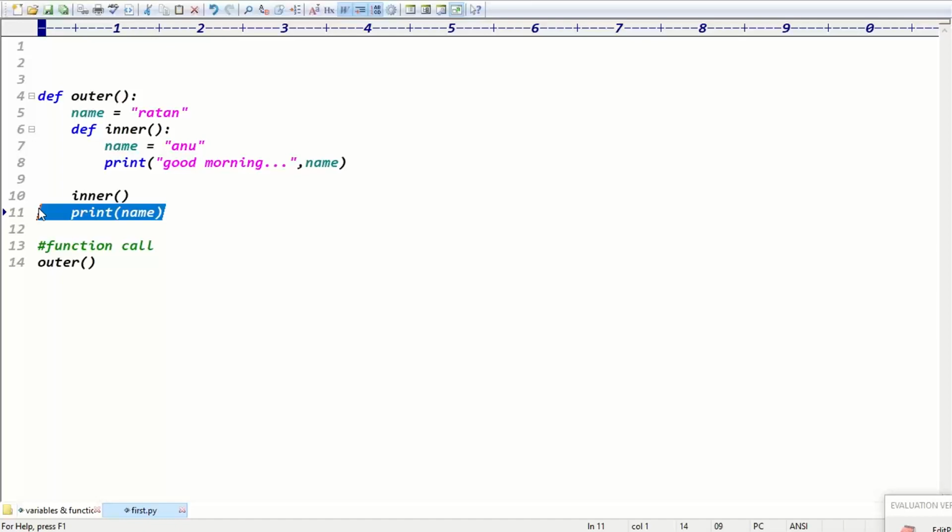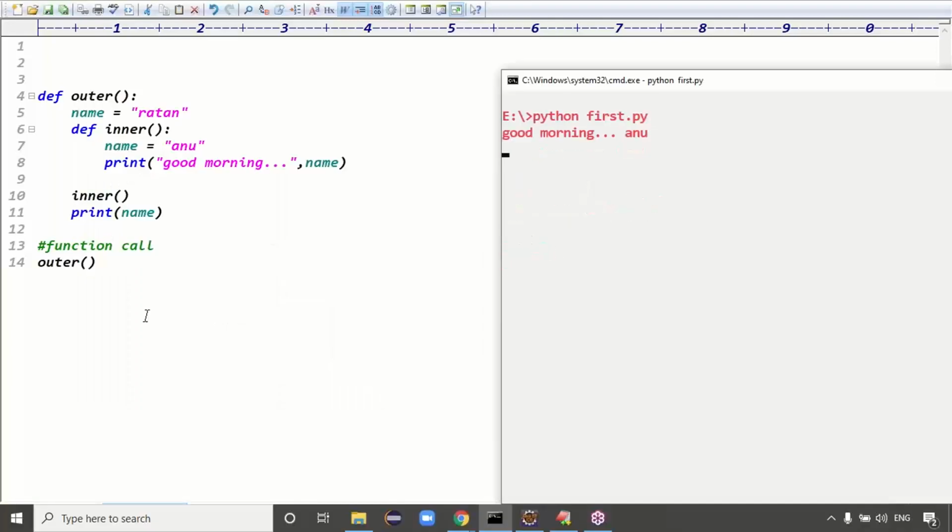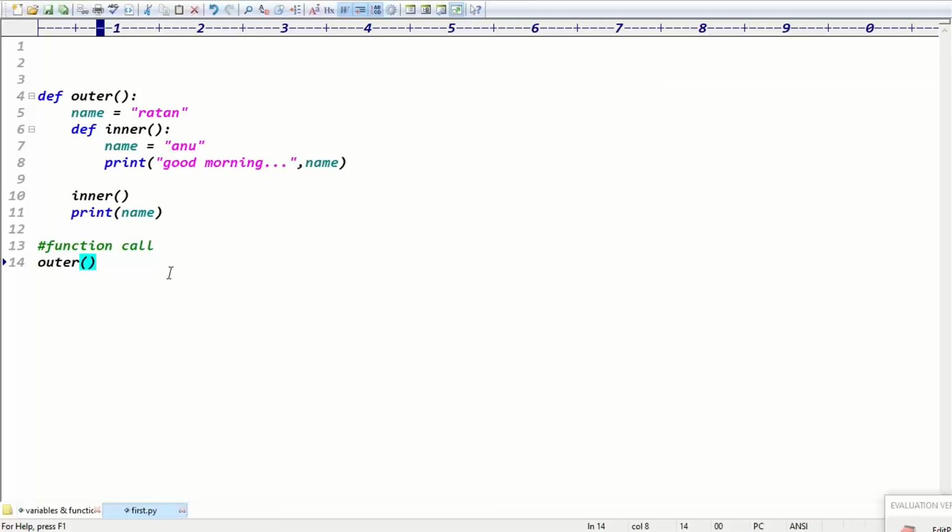The outer variable's data is Ratan. So we got good morning, Anu, and then Ratan as the output. It's fine. This example is fine, guys.